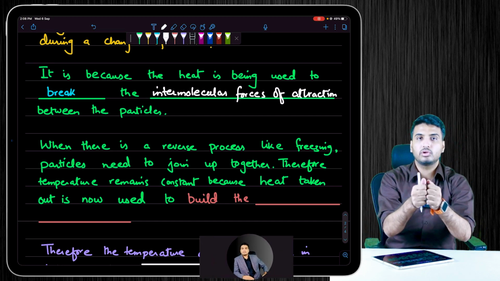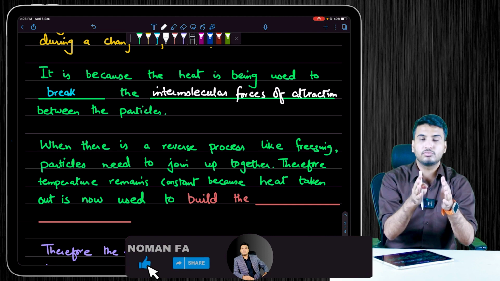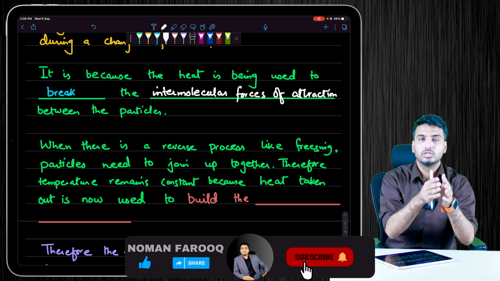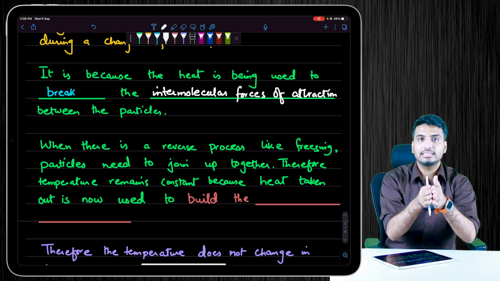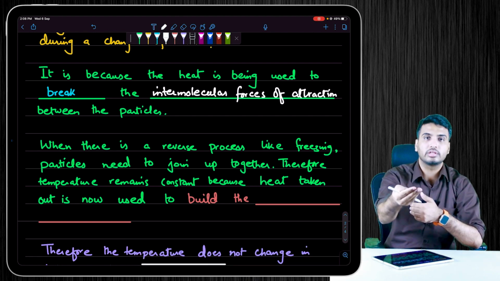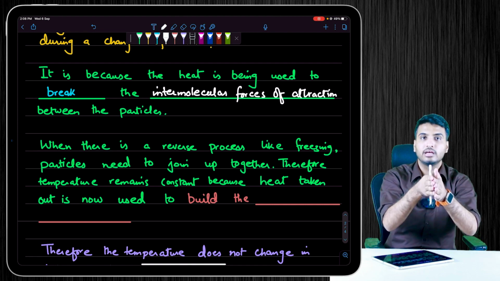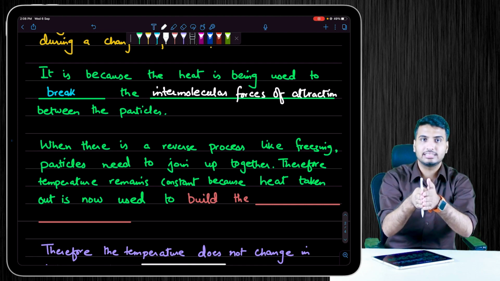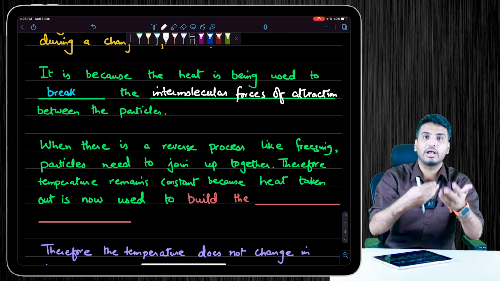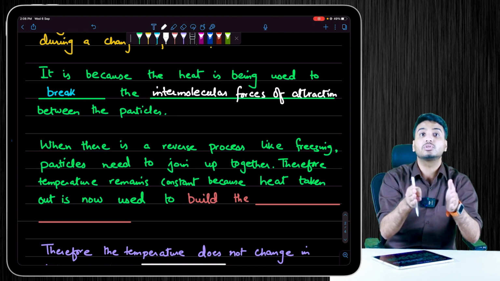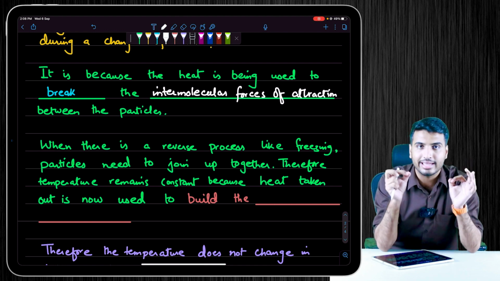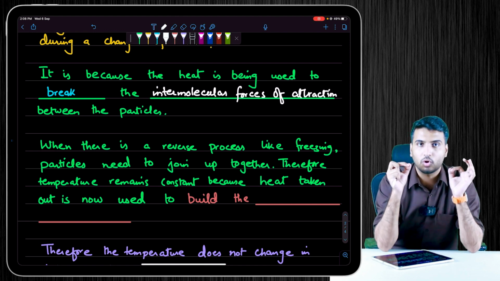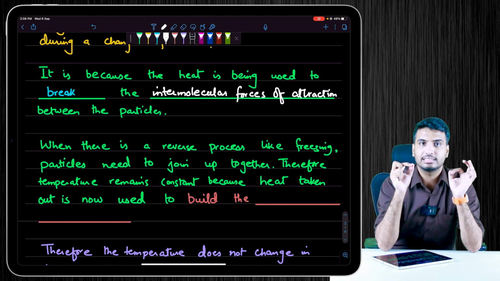Intermolecular forces of attraction are simply the forces of attraction between the molecules. For example, in the case of ice, the particles of ice are tightly packed together due to the forces of attraction known as intermolecular forces of attraction. So when we provide heat at 0 degrees Celsius, the heat is being used to break those intermolecular forces of attraction. That's why the temperature does not change in that scenario.